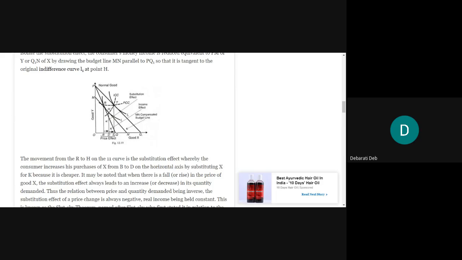Yes, T. Very good. Who is this? Ma'am Himani Agrawal. Okay, very good, Himani. The point of equilibrium is T. It's very simple. The tangent point at which this budget line is touching the indifference curve I2 is the point of equilibrium, isn't it? Very good, Himani. So T is the point.